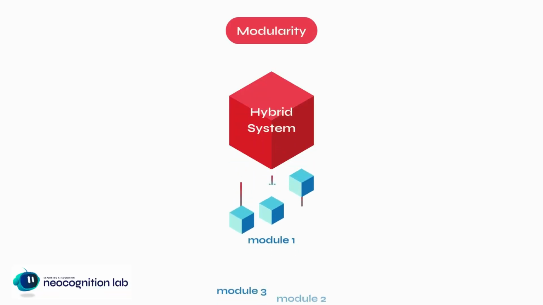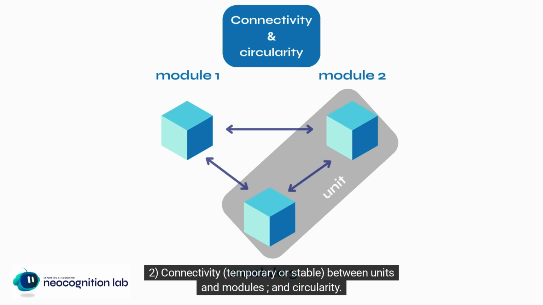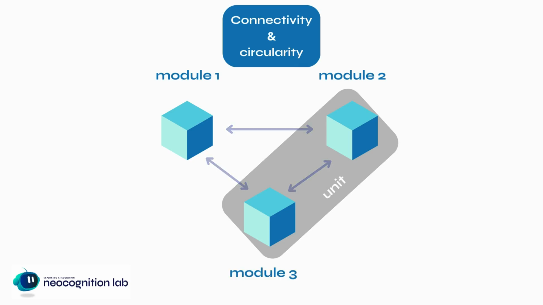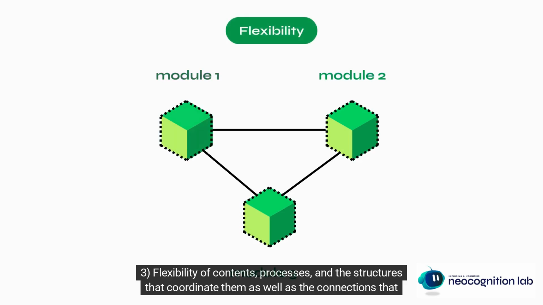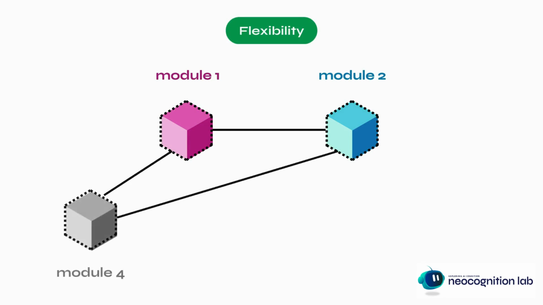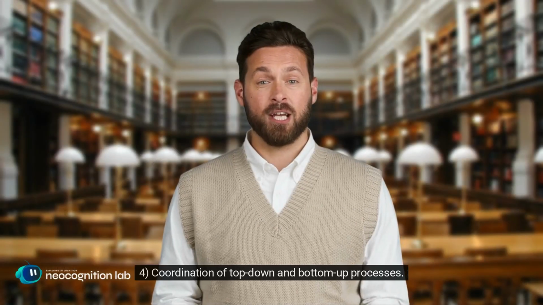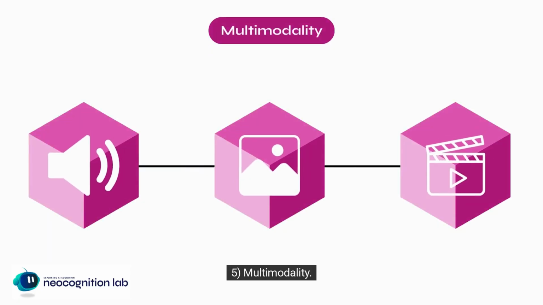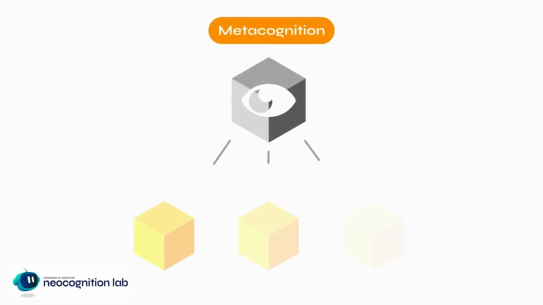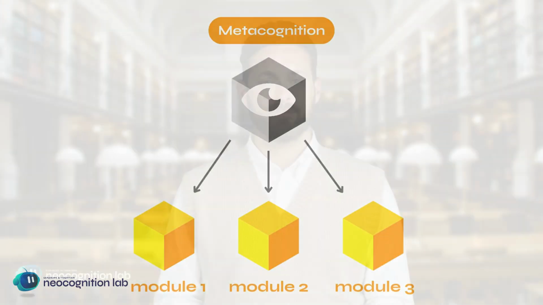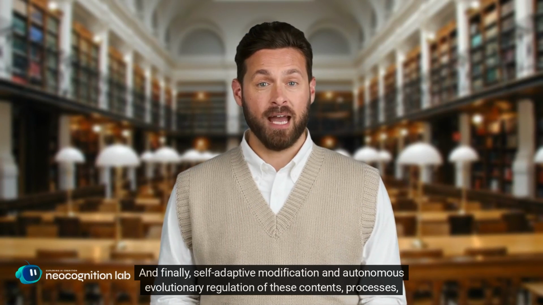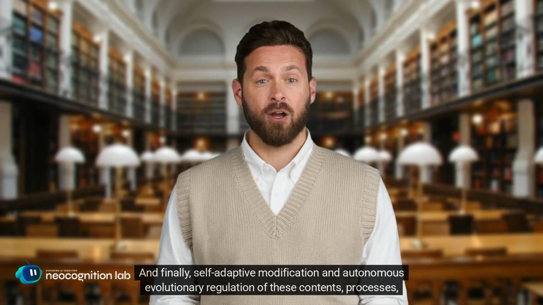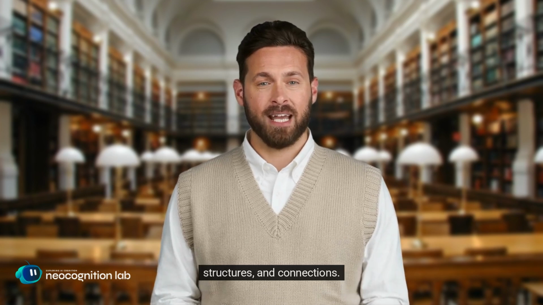1. Modularity. 2. Connectivity, temporary or stable, between units and modules, and circularity. 3. Flexibility of contents, processes, and the structures that coordinate them, as well as the connections that link them. 4. Coordination of top-down and bottom-up processes. 5. Multimodality. 6. Metacognition. And finally, self-adaptive modification and autonomous evolutionary regulation of these contents, processes, structures, and connections.